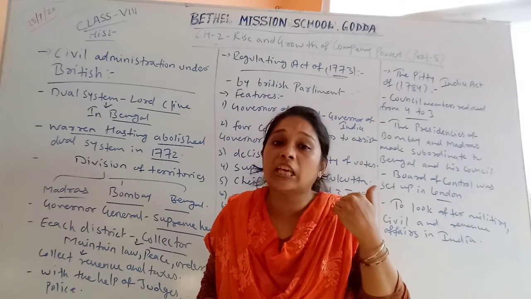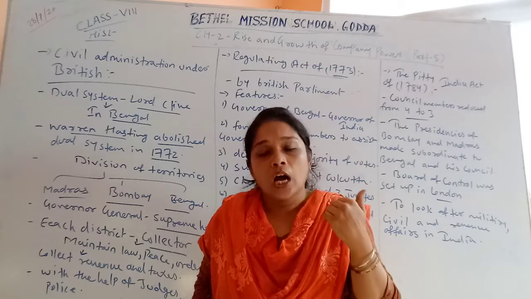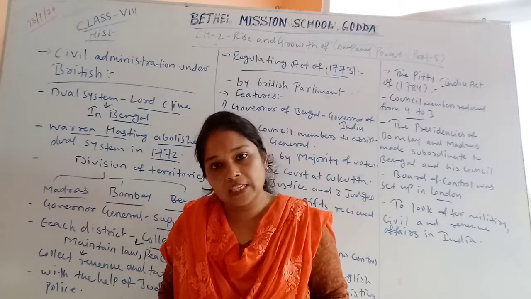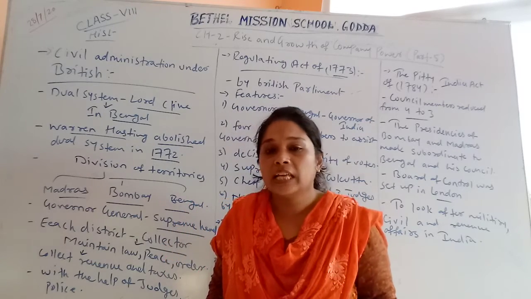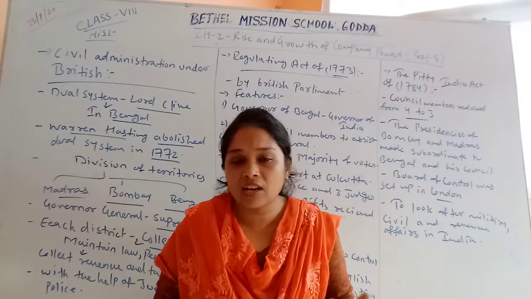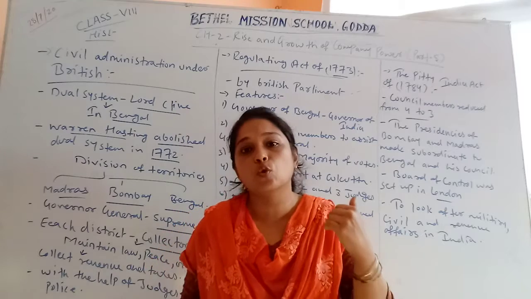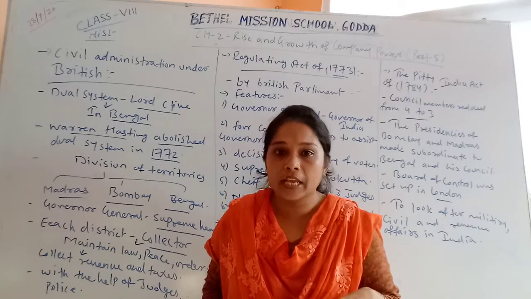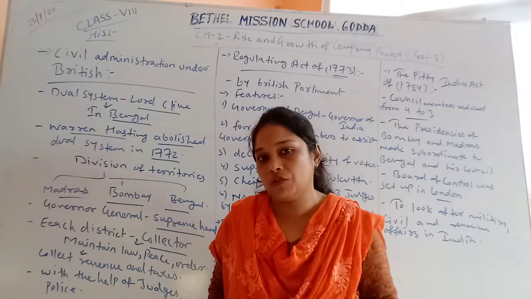If the district was in Madras, they needed to report to the Governor General of Madras. If the district was in Bengal, they needed to report to the Governor General of Bengal. As such, the Governor General of Bengal was the head, or supreme authority, over all the presidencies we have.